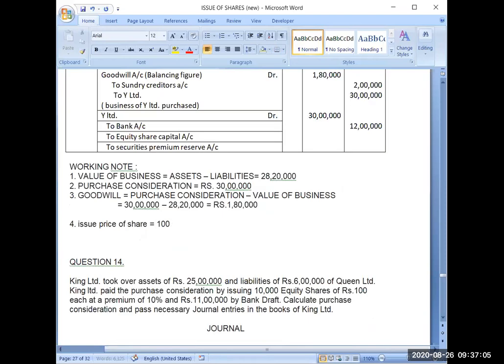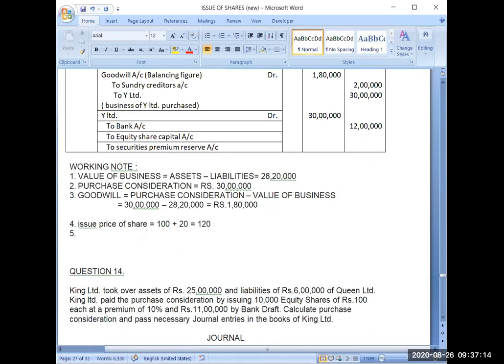So 100 plus 20, in short, I am writing 120. Then number of shares to be issued is equal to purchase consideration, 30 lakh, divided by issue price 120.